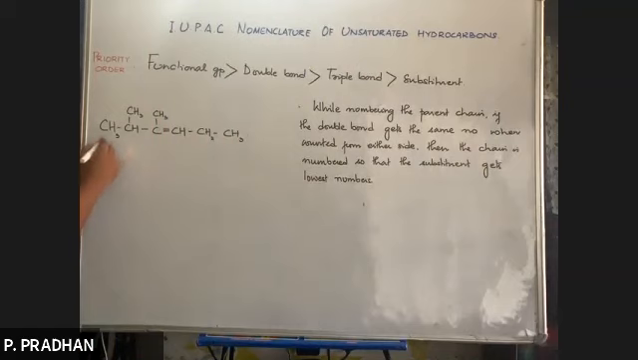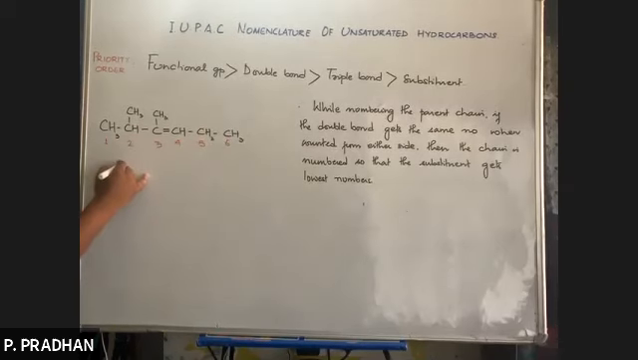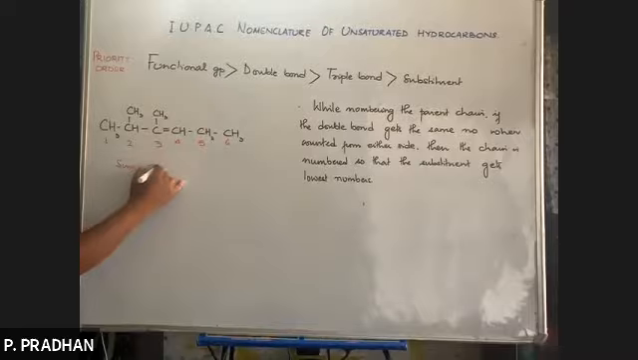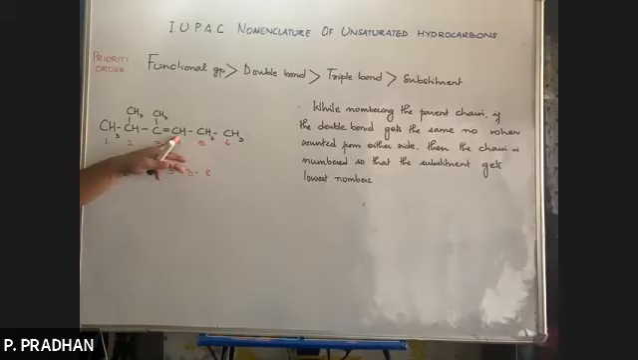Now see, actually we are applying the lowest sum rule here. 1, 2, 3, 4, 5, 6. So what is the sum of locants? The substituent is at number 2. Then 3, and the double bond is also at 3. So 3 plus 3 is 6, plus 2 is 8. This will be 8. Now if I start numbering from this end, what will it be? 3 plus 4, 7, plus 5, 12. So this is the correct way of numbering.